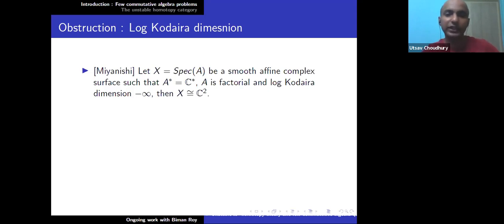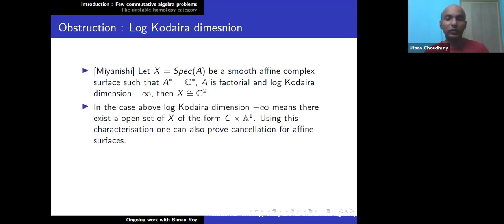So Miyanishi showed this is another description or another classification of C^2: suppose X is Spec A, a smooth affine complex surface, such that the ring of invertible regular functions is precisely C^*, the constants minus 0, and A is a UFD, that is a factorial ring, and log Kodaira dimension is minus infinity, then X is isomorphic to C^2 as varieties.